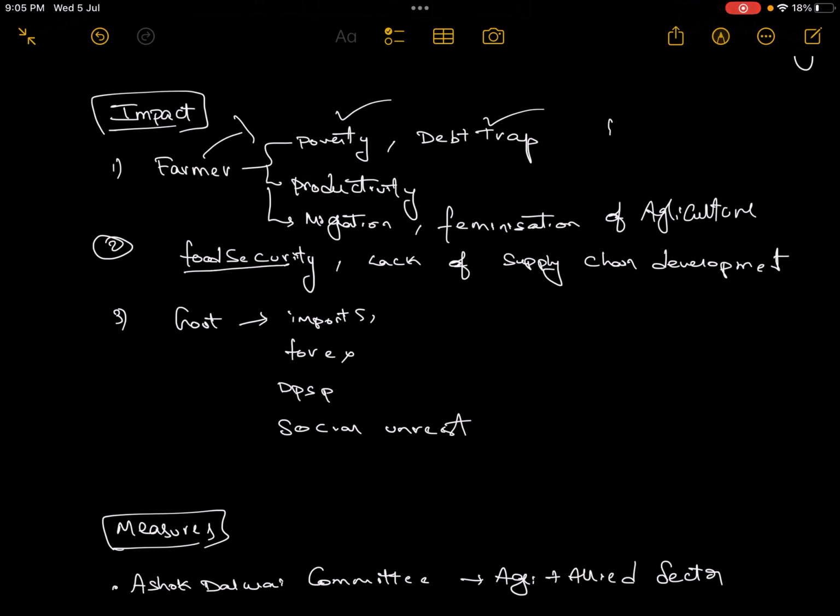Rural poverty can be caused. When there is rural poverty, then even your industry and manufacturing sector will also be affected. Lack of supply chain development. How? Because the output of agriculture can also be used as an input for various manufacturing sectors, like say your food processing sectors, right? So this will also be affected.